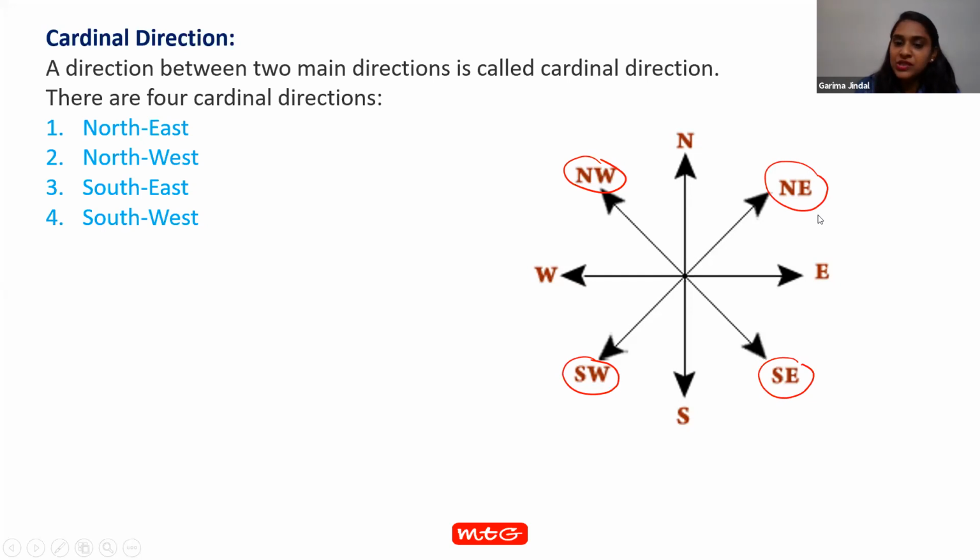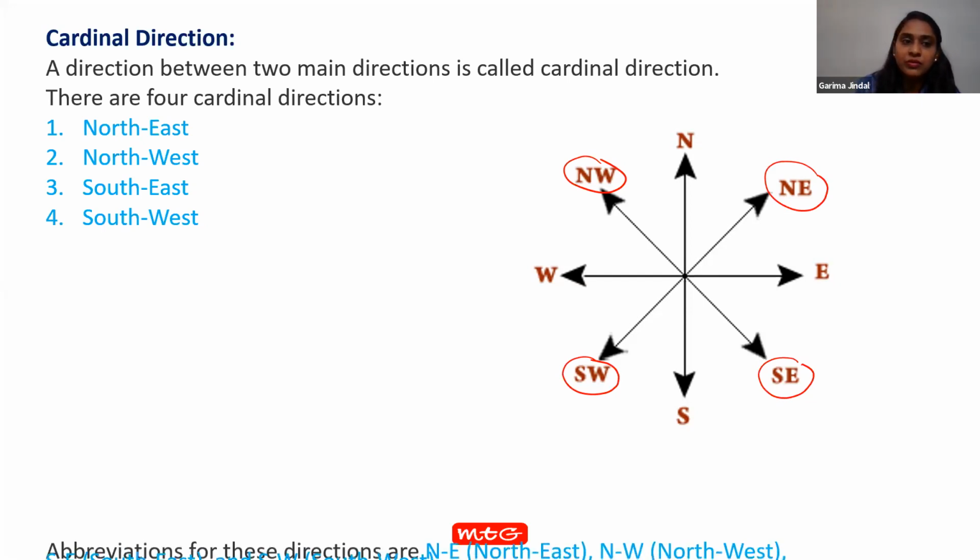And the abbreviations we have used for these four cardinal directions are NW for northwest, NE for northeast, SE for southeast, and SW for southwest.